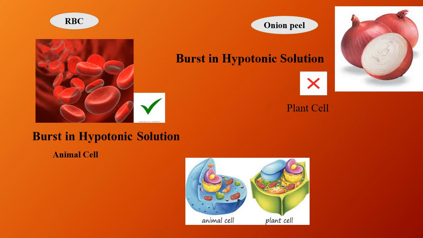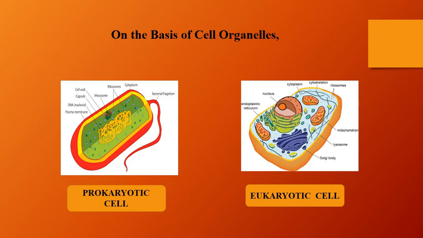Now, on the basis of cell organelles, cells are of two types: prokaryotic cell and eukaryotic cell. In prokaryotic cell, the nuclear membrane is absent, meaning nuclear material is not enclosed by a nuclear membrane, and membrane bound cell organelles are absent.